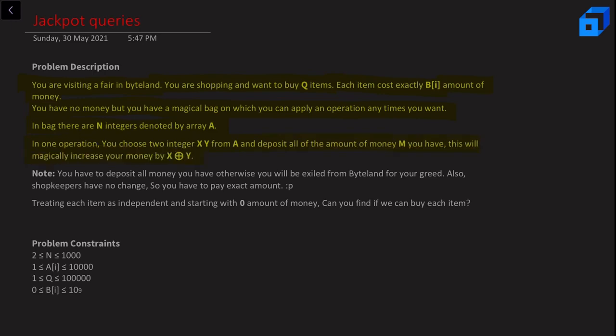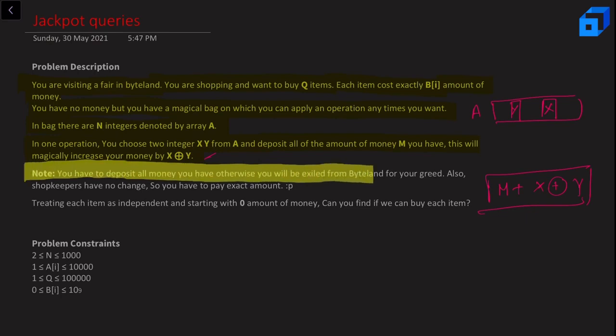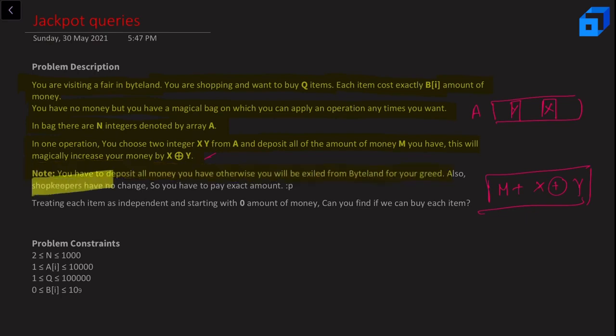It basically means that, let's say you have some array A with some elements, and you choose two elements x and y. Let's say you have a current amount of money M. Then after doing this operation, you'll have M plus x XOR y of money. So that's what it's trying to convey. Note, you have to deposit all the money you have, otherwise you will be exiled from Byteland for your greed. Also, shopkeepers have no change, so you have to pay the exact amount.